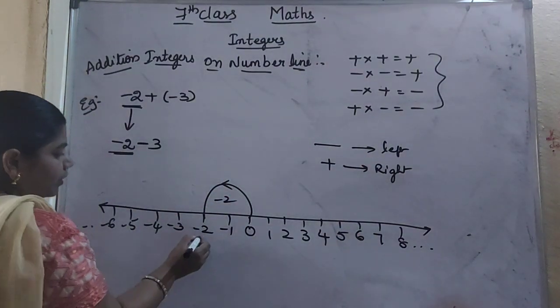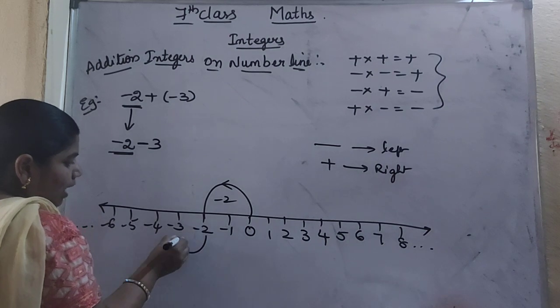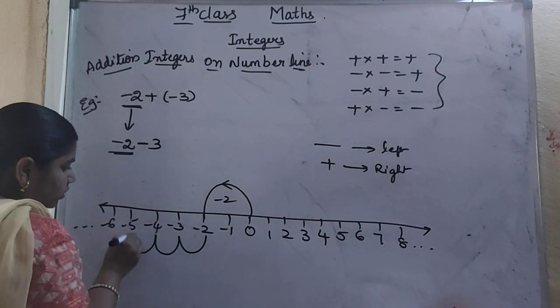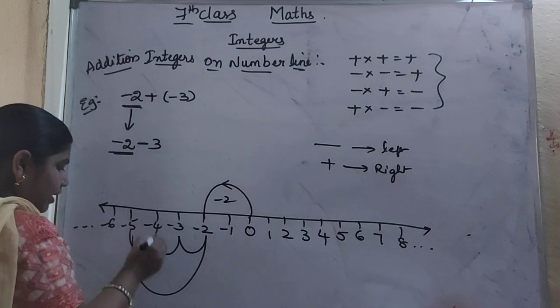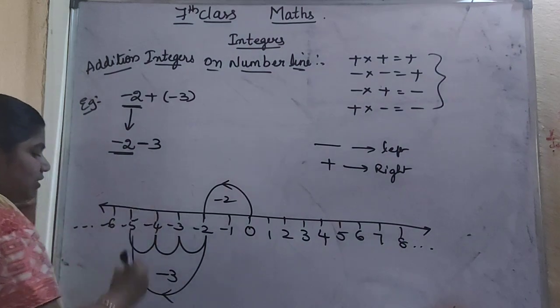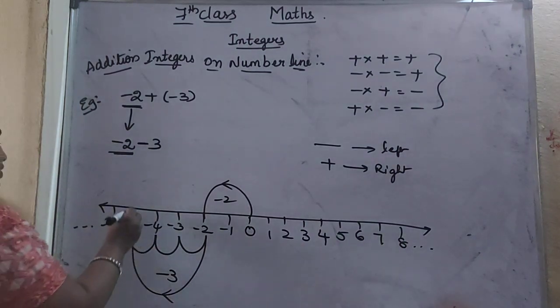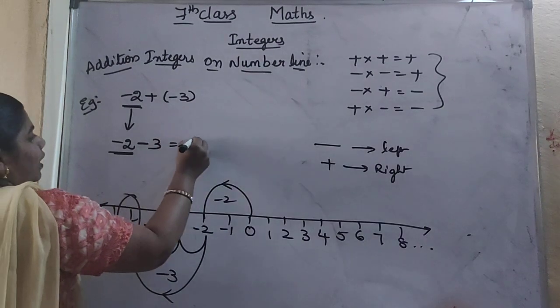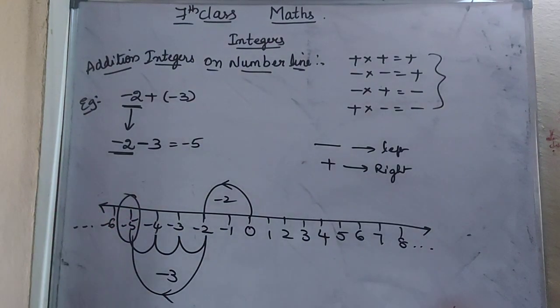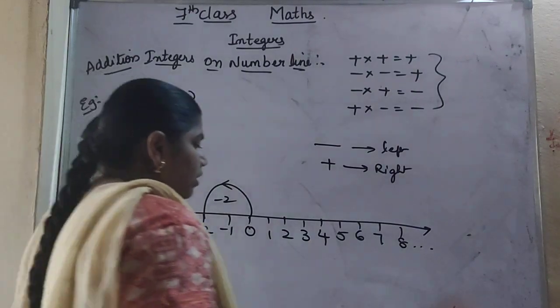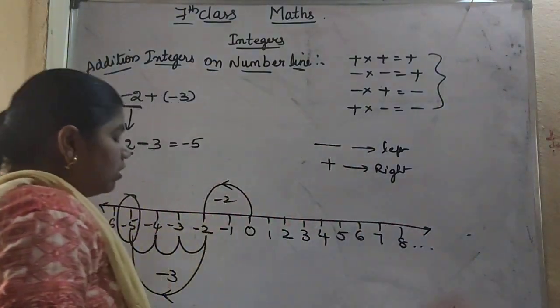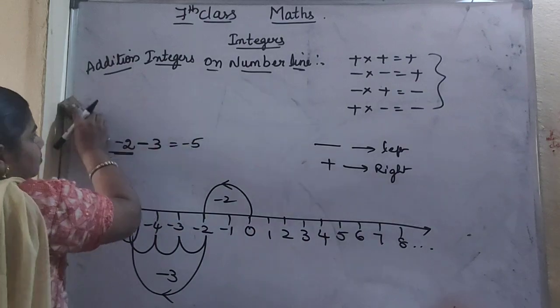That is 1, 2, 3. So again I am moving to the left side only, not the right side, because it is a negative value. So what is the result here? Minus 5. So minus 2 minus 3 will be equal to minus 5. This is one more example. Okay, one more next example we'll see.